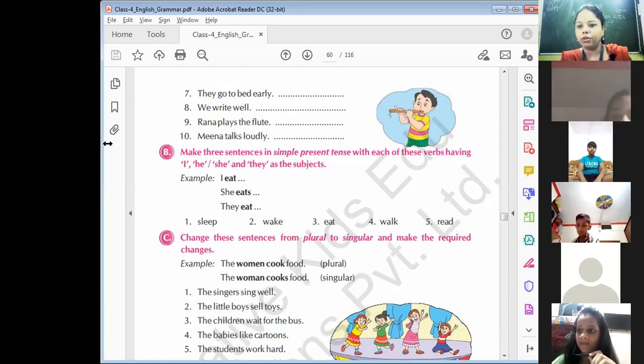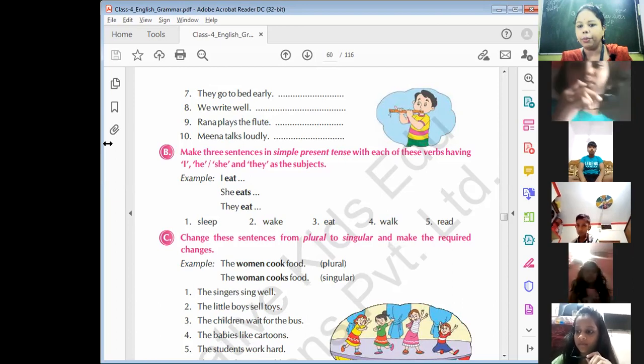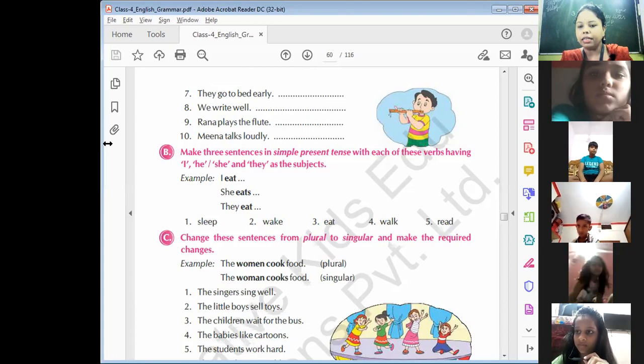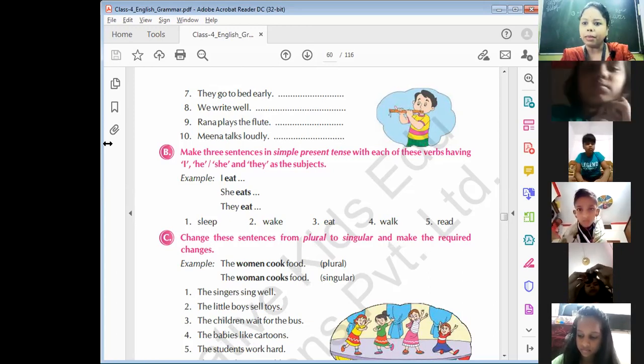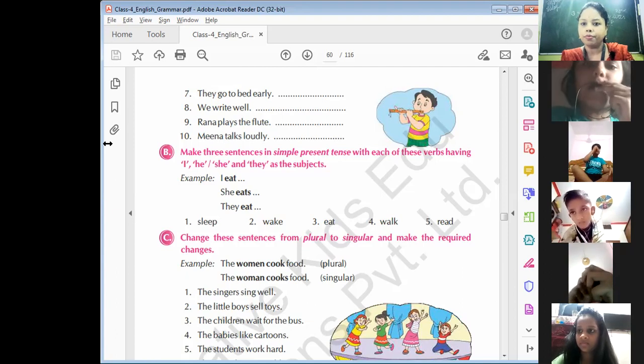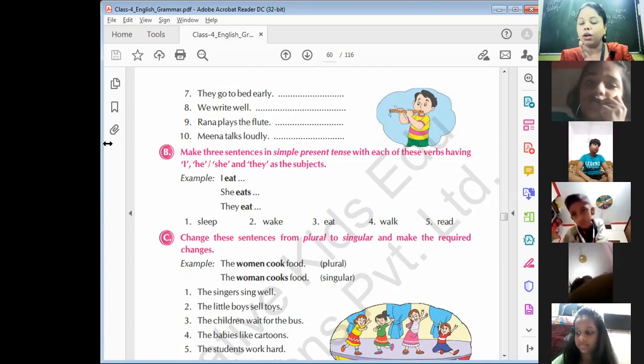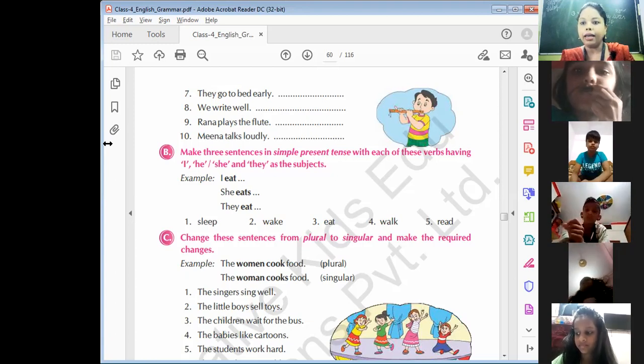Ayushi, on your camera. वही तो समझा रहे हैं. रीता सोती है. That means Rita sleeps. मैं सोती हूँ. What is the English of this? Ma'am, I sleeps. Yes. Ma'am, I sleep. Do not add S.